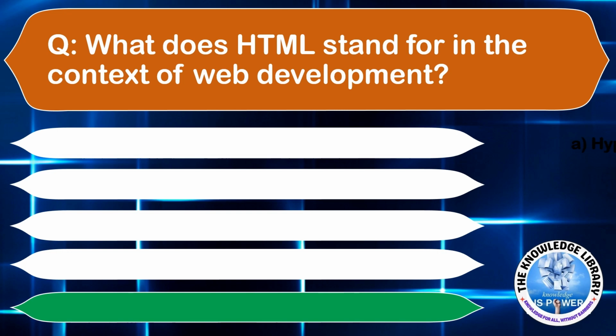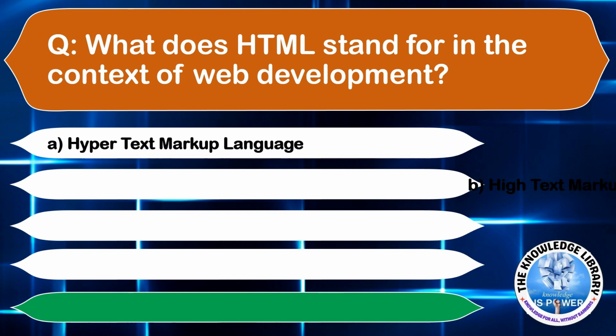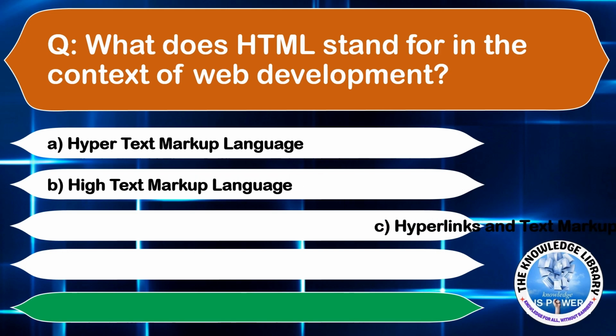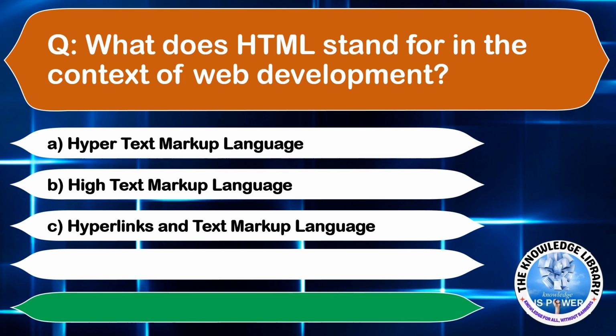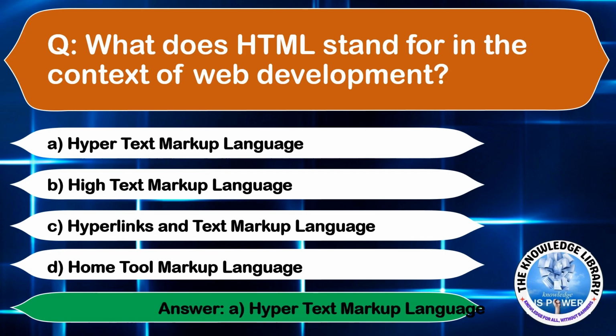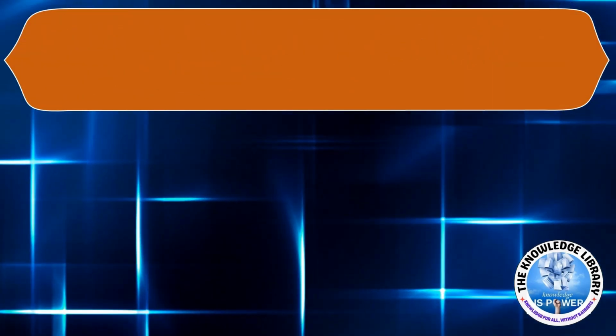What does HTML stand for in the context of web development? Option A, Hypertext Markup Language. Option B, High Text Markup Language. Option C, Hyperlinks and Text Markup Language. Or option D, Home Tool Markup Language. The correct answer is option A. Moving to the next question.